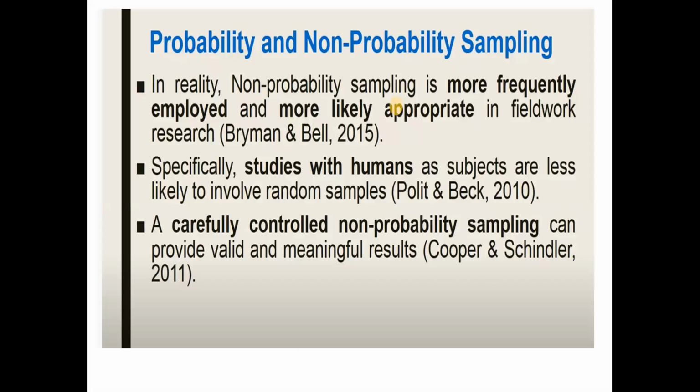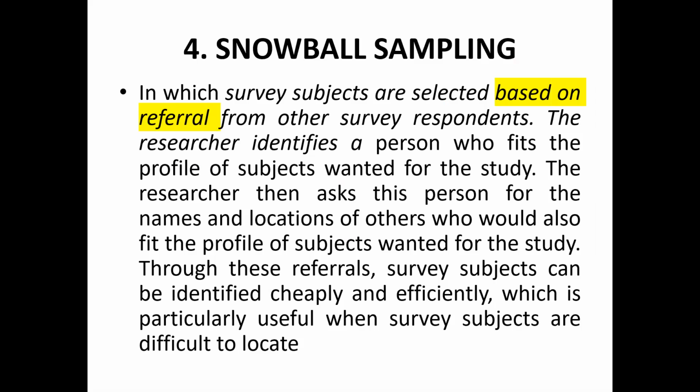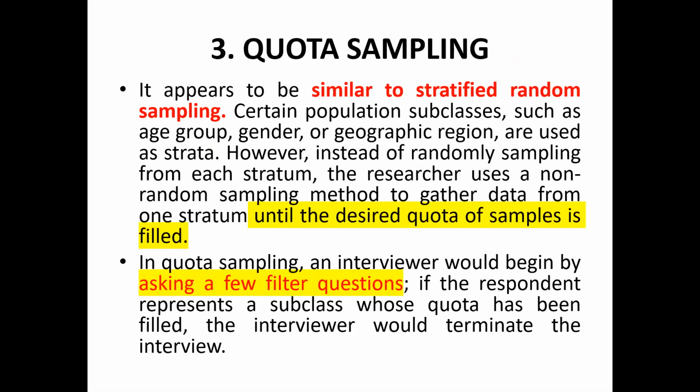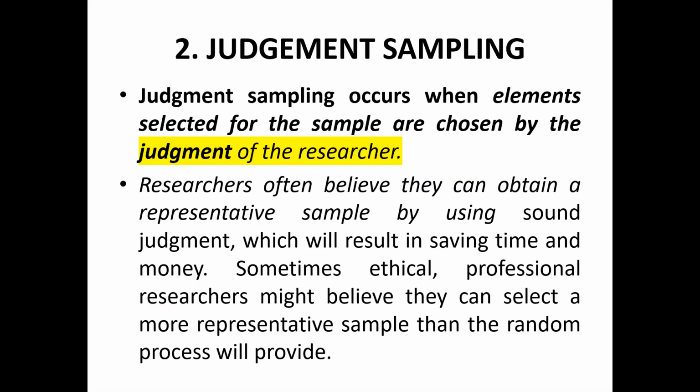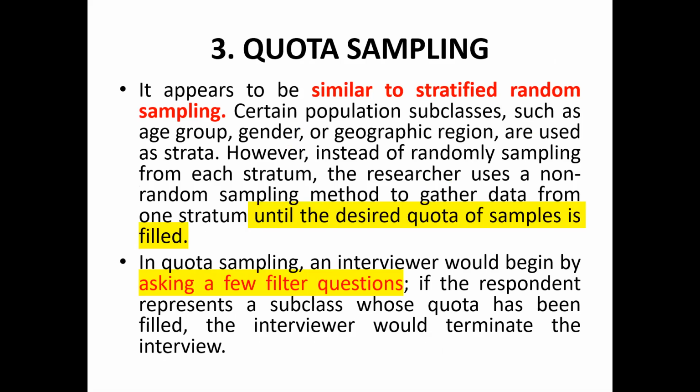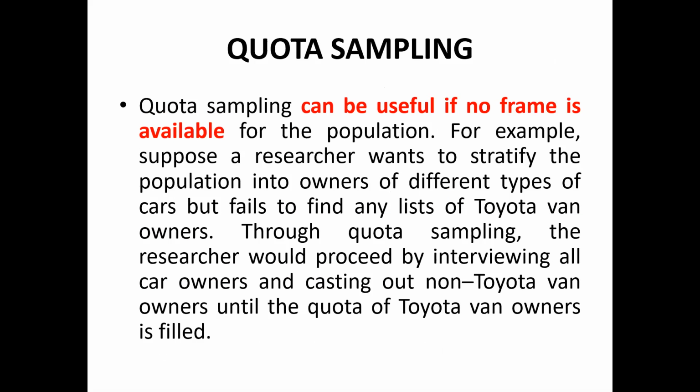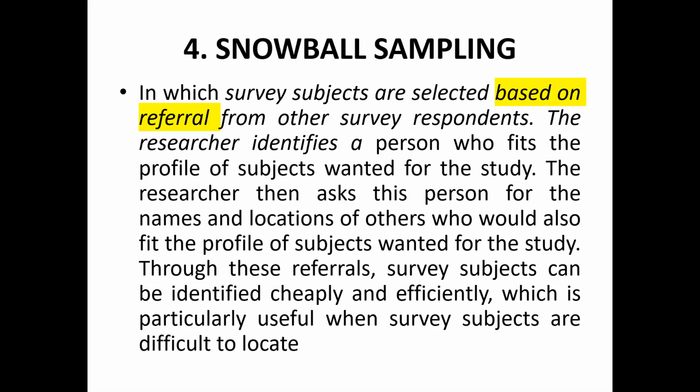So these were the few types of sampling methods which we have covered under non-random sampling. First one is convenience sampling, as per the convenience of the researcher. Judgment, as per the judgment of the researcher. Quota sampling, very much similar to stratified, but when you collect data from each strata, non-random sampling is used. It is generally used when you do not have a frame with you. Snowball sampling is based on referral.